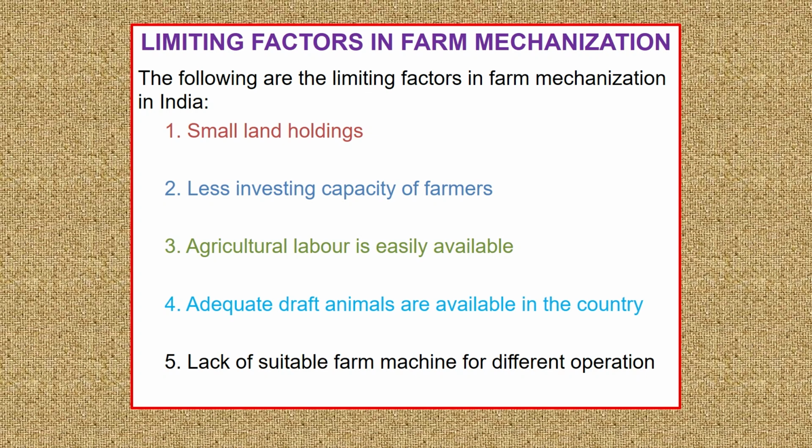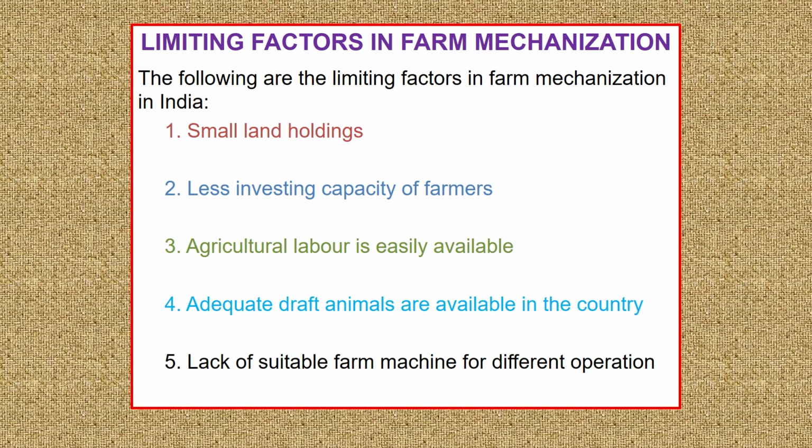There is a lack of suitable farm machines for different operations. That is true. Any plowing implement which we use for plowing the land in dryland agriculture is not suitable for wetland agriculture. Wetland agriculture requires some specialized equipment. Similarly, if we design a weeder for a certain crop, say the paddy crop, that equipment will not work well with other crops.